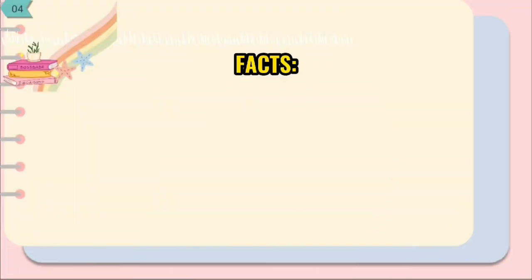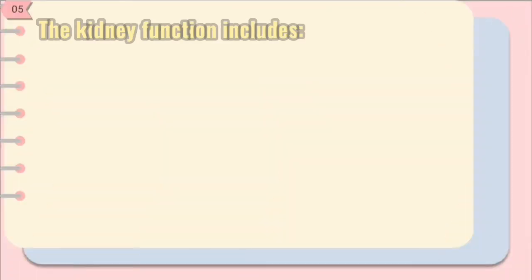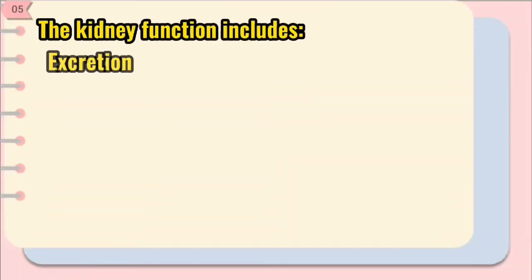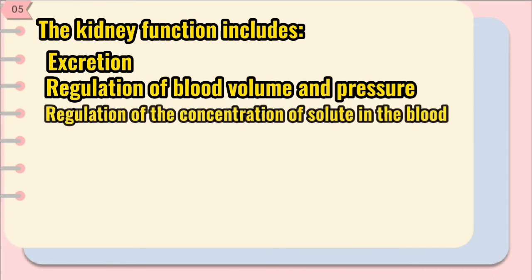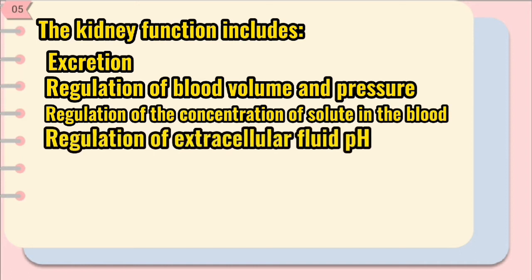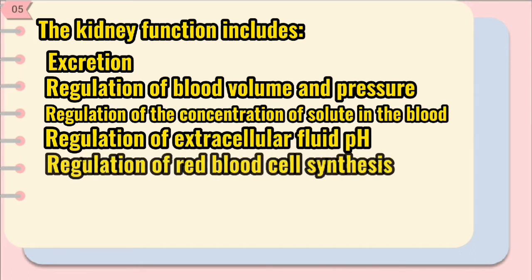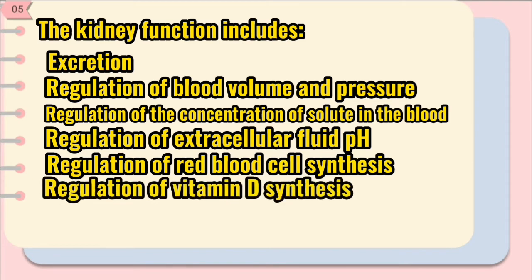Facts about the kidney. The kidney filters about 180 liters of blood plasma daily, and 1.5 liters of urine is formed daily to remove waste products. The kidney function includes excretion, regulation of blood volume and pressure, regulation of the concentration of solutes in the blood, regulation of the extracellular fluid pH, regulation of red blood cell synthesis, and regulation of vitamin D synthesis.